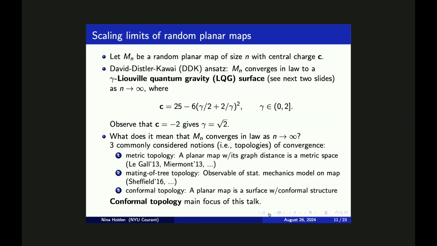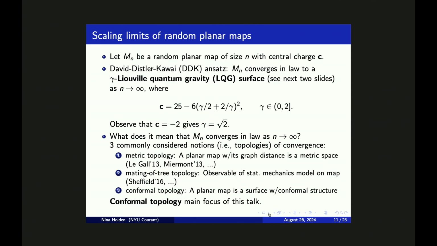And the ansatz is also saying that the parameter gamma of this LQG surface is related to the parameter C of the planar map model via the formula in the indented equation. So in particular, the case C equals -2 corresponds to gamma equal to the square root of 2. So then a natural question is what it means that m sub n is converging when its size is going to infinity.